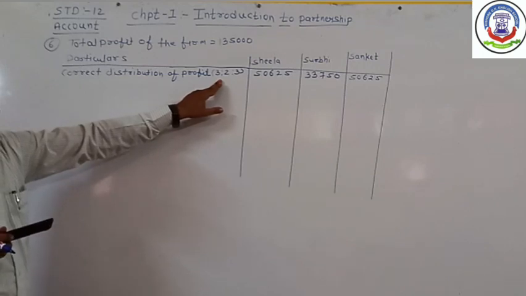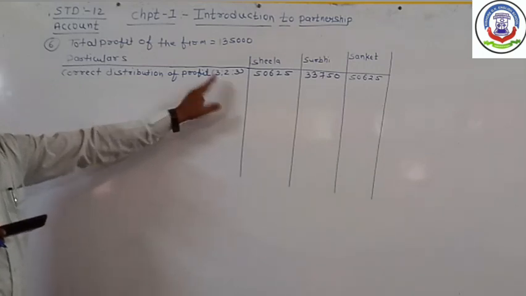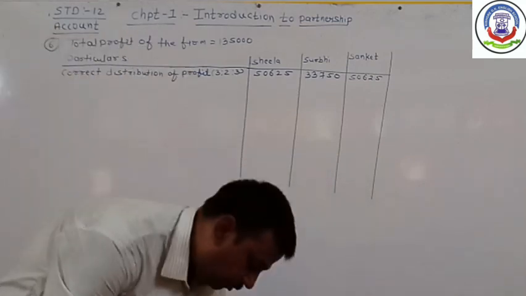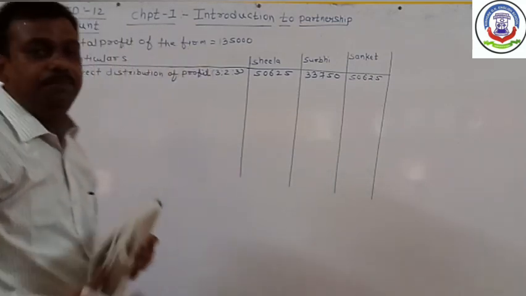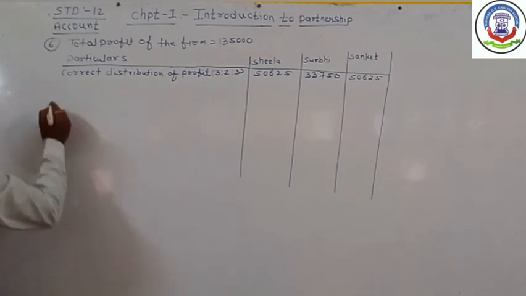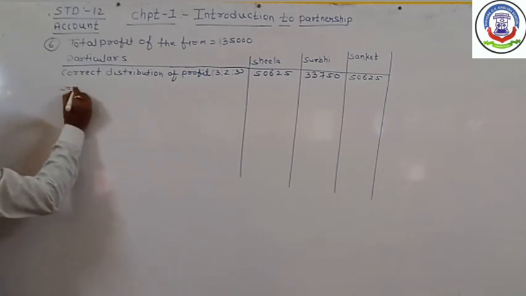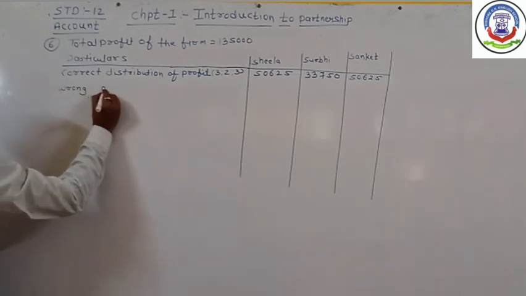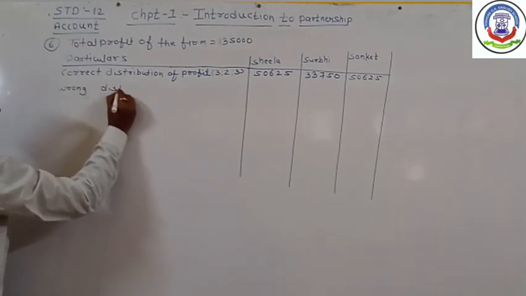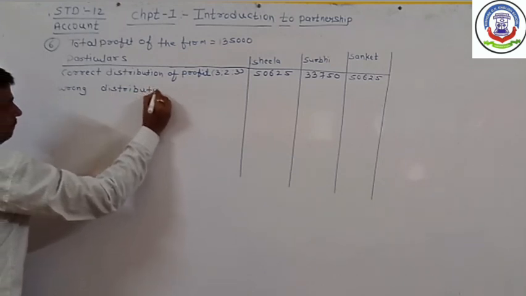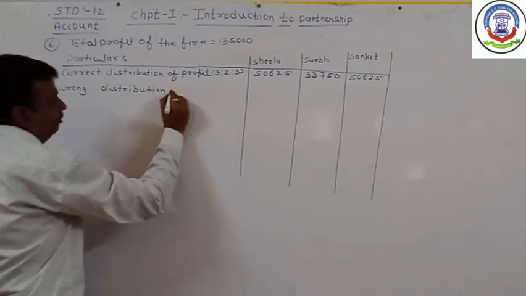The total profit of the firm, 1,35,000, is distributed among the partners as per their correct proportion, 3:2:3. Now by mistake they have distributed this profit in the proportion of 2:1:3, so we write down the wrong distribution of profit.